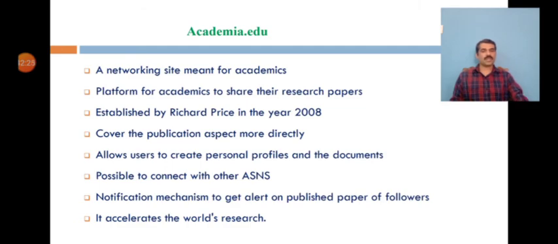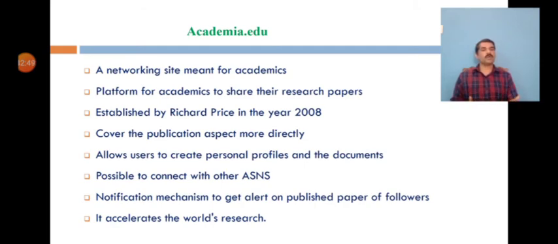So all these things can be done using Academia, and actually it is trying to encourage researchers to share their articles directly with their community, and that is, they cover the publication aspect more directly.